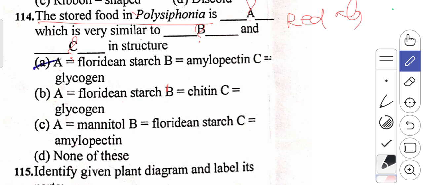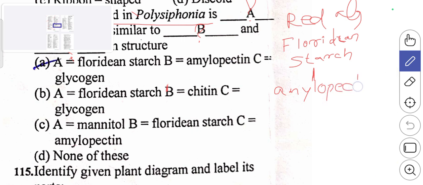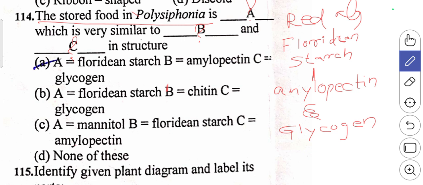In this red algae, as we all know, the stored food will be the Floridian starch. This Floridian starch has a similar structure as that of the other molecules, that is amylopectin and glycogen.